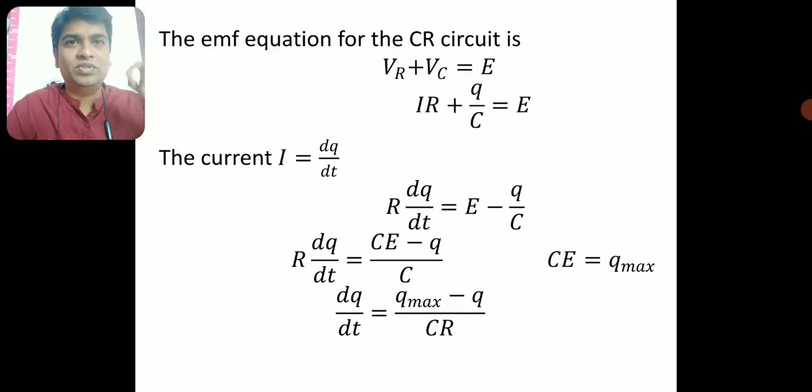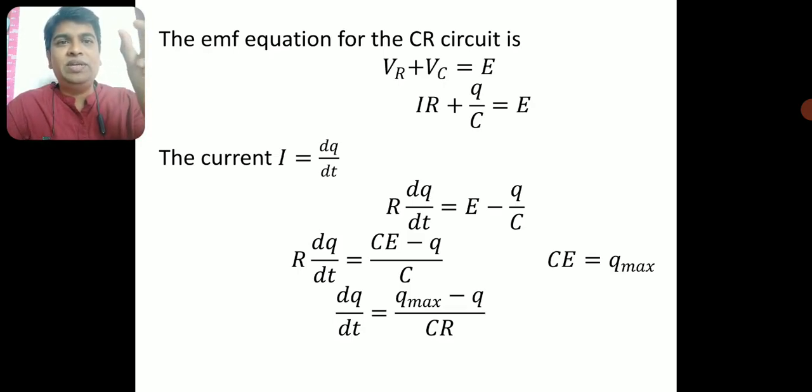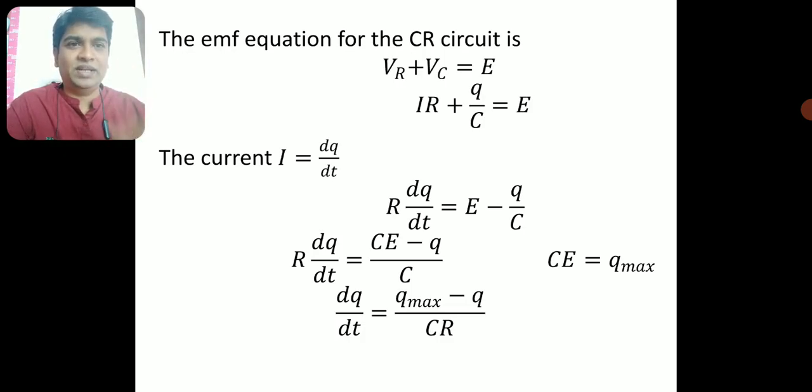Charge maximum. In the next equation, I am cross multiplying this R to the right hand side denominator. Instead of C into E, I am writing Q max, the maximum charge, minus Q, divided by CR. So I got a differential equation. Now the thing is to solve the differential equation and get an equation for charge. You know, students, how to solve a differential equation. It's a very simple variable separable type. Separate the variables and integrate it, and you will get an equation for charge.